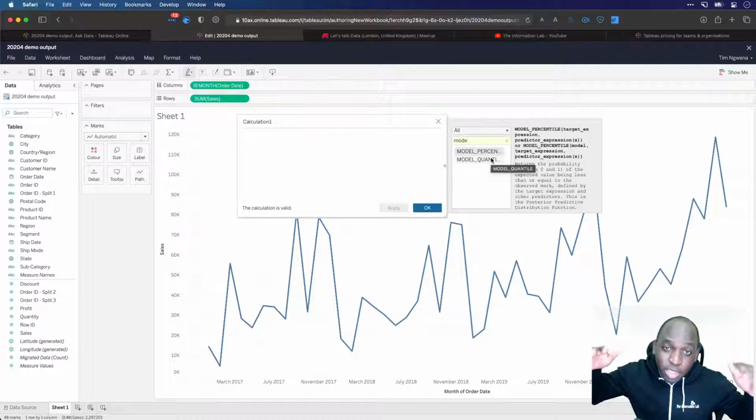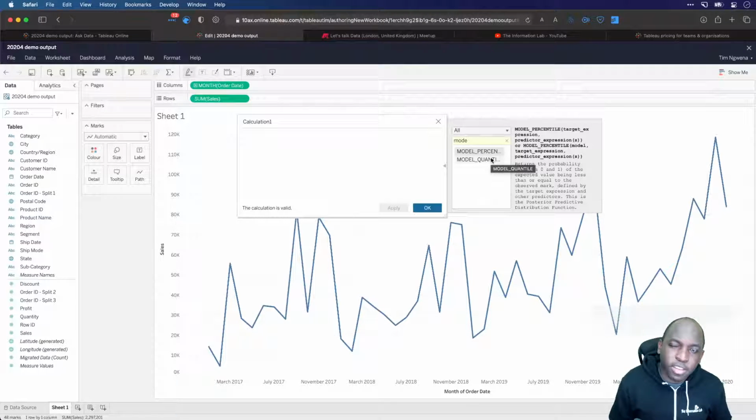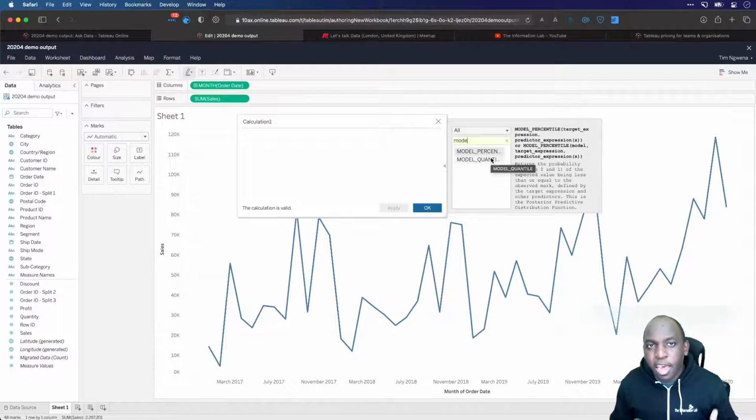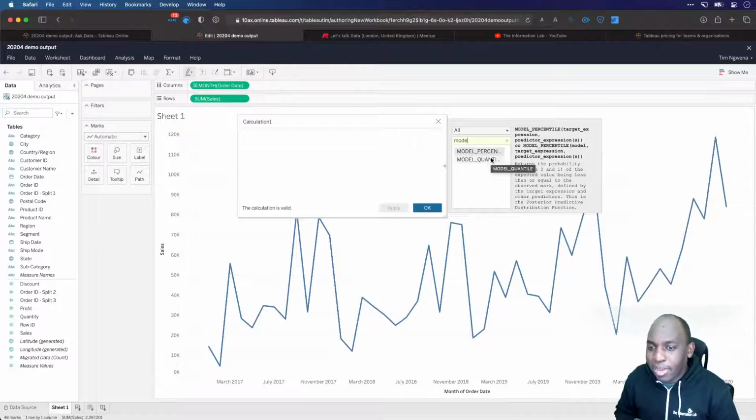So it's working within a certain range. The percentile is slightly different because it gives you the probability of a certain percentage of data being above or below the line, okay? So those two are different functions, with slightly different purposes in terms of how they work inside of Tableau. That's the simplest way I can come up with describing it so far. I'm still trying to improve on it, so if you've got a better description, you know where the comments are, let me know. But today I'm going to use a model quantile.